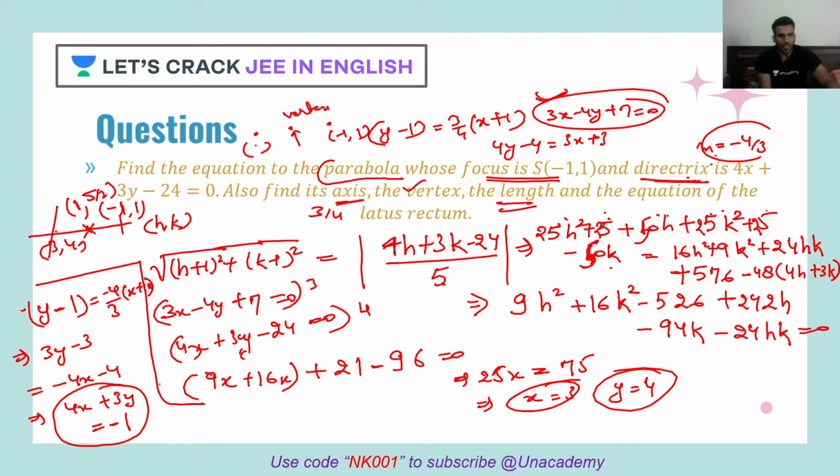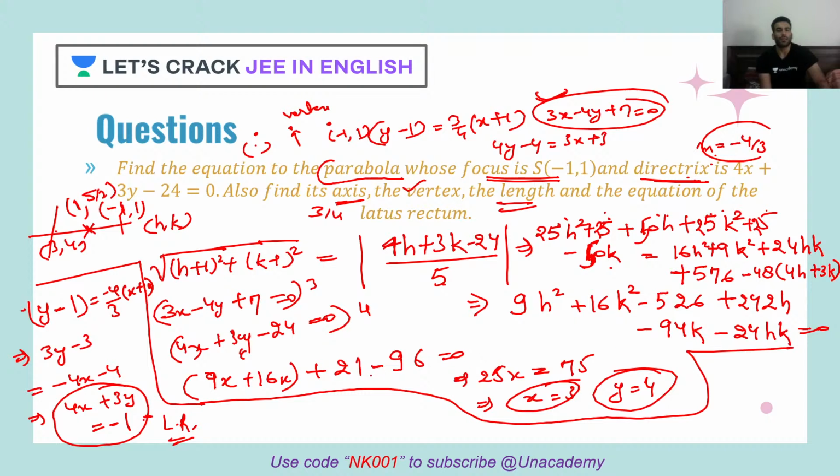SYM24 has not written the answer for the latus rectum's equation. So this is the equation of the latus rectum. Now you want to figure out the length of the latus rectum. What is the length of the latus rectum? That is 4a for a standard parabola, correct? So now just check here. What is a?